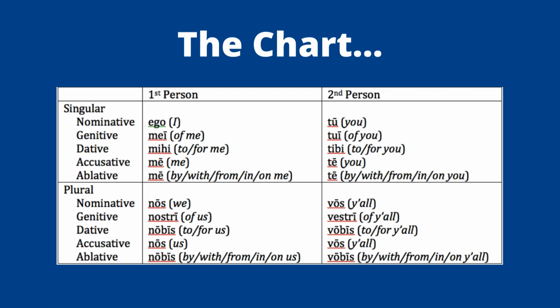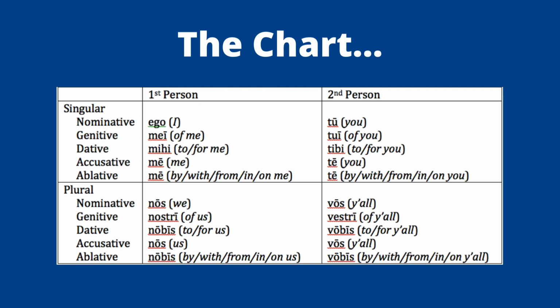And there's different cases in Latin, of course, so the pronouns have different cases. So first person singular, I, goes ego, mei, mihi, me. All of those mean either I or me. And the difference in translation has to do with the case. So genitive is of me, dative is to or for me, accusative would be the direct object, ablative is often by, with, from, and on me, and down the line. So that's the singular first person. Plural first person is nos, nostri, nobis, nos, nobis. We. On the second person side, you have tu, tui, tibi, te. And on the plural, you have vos, vestri, vobis, vos, vobis.